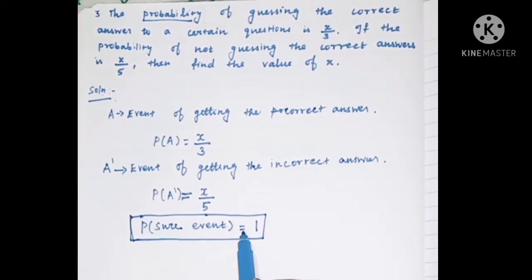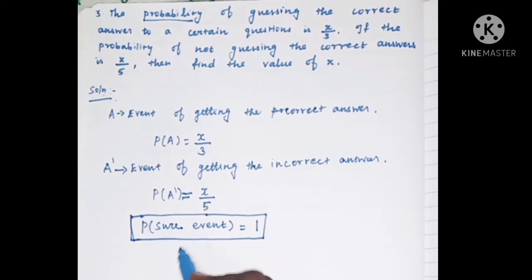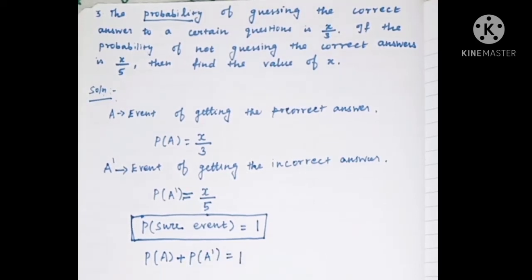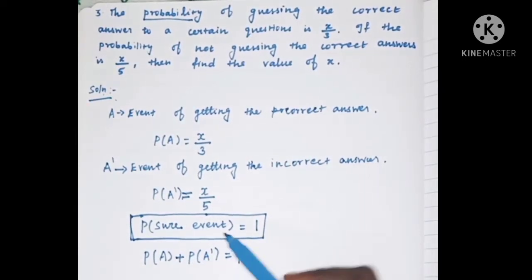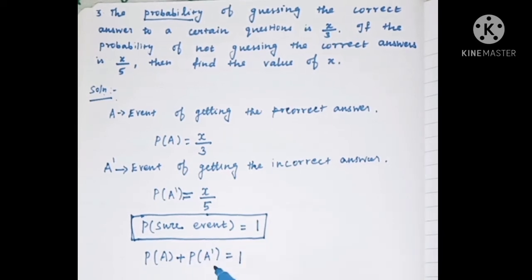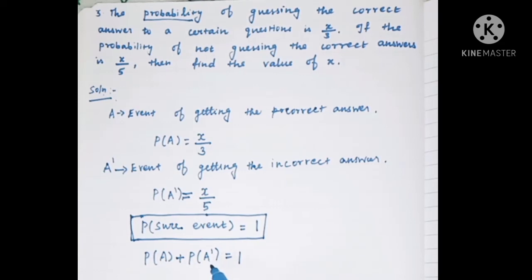That means if we add P of A and P of A dash, we should get the answer 1. The probability of getting the correct answer and the probability of guessing the incorrect answer, if we add these two probabilities, we should get 1.